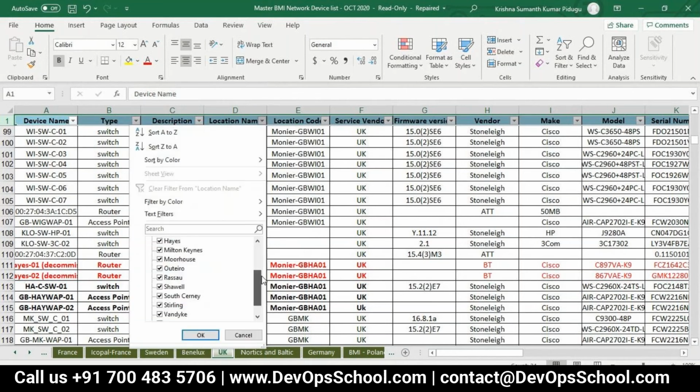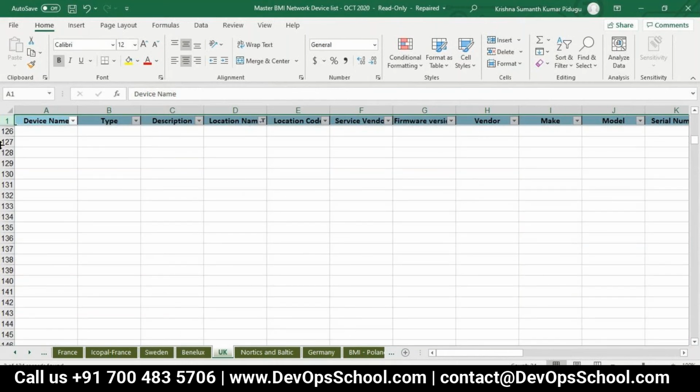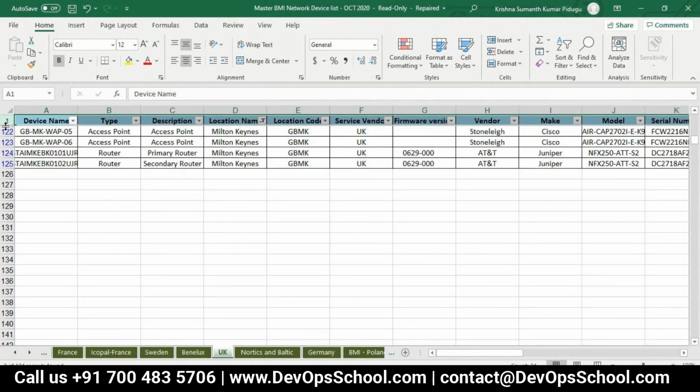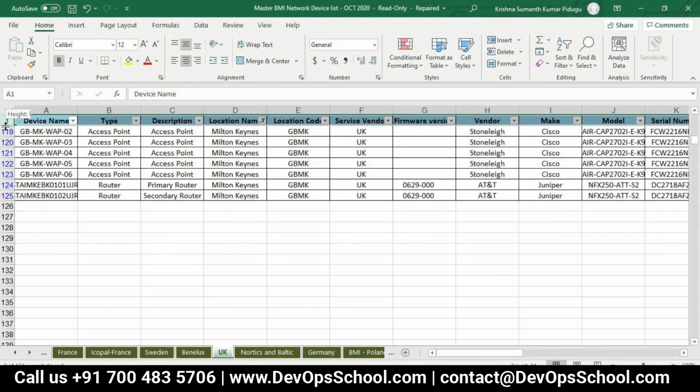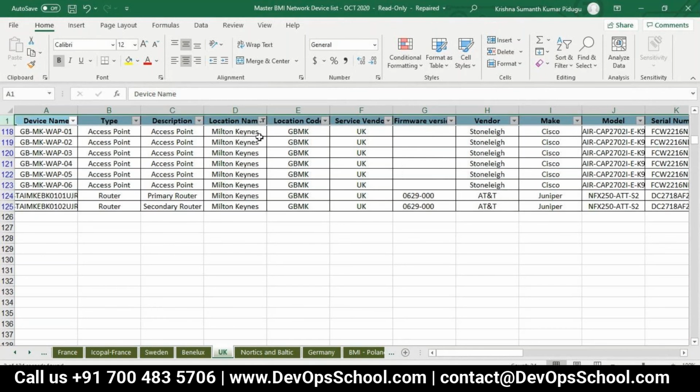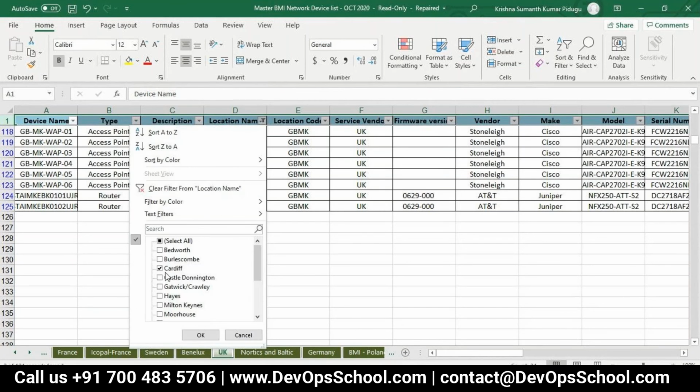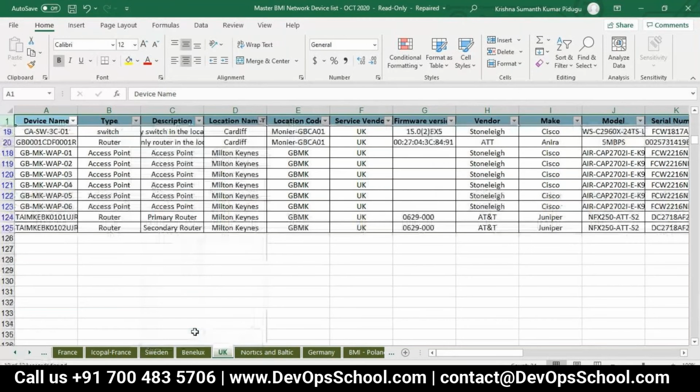If I go for Cardiff, there isn't anything there. Okay, these are the access points and routers.